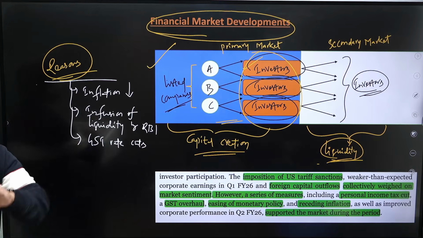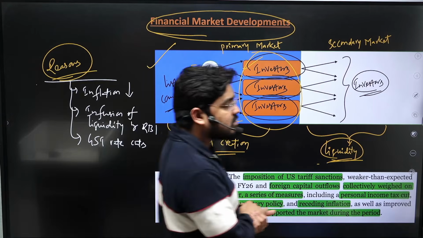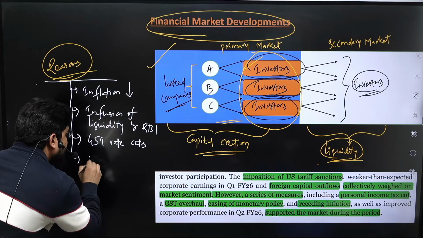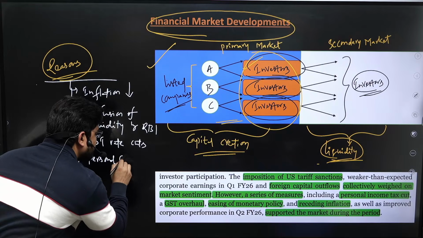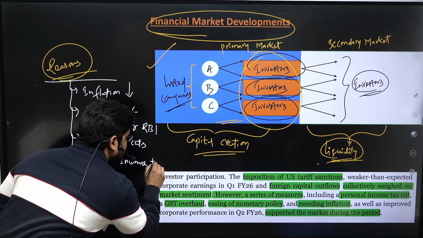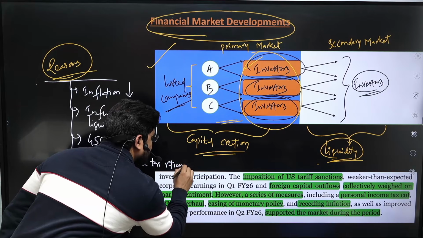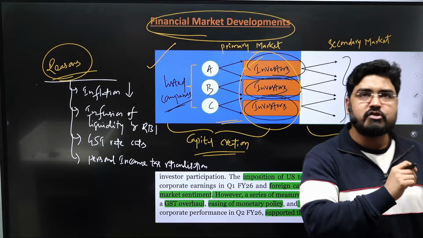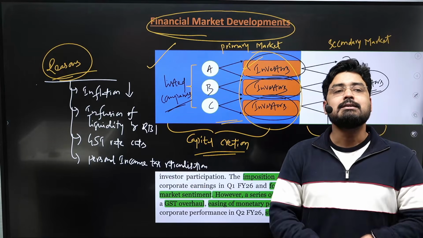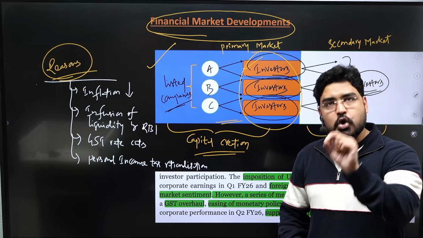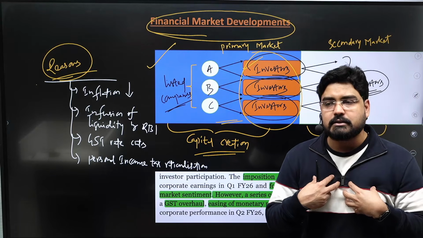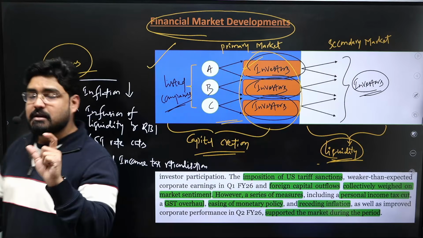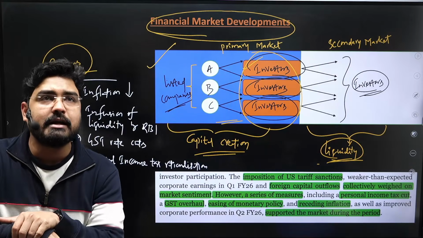So reducing inflation, infusion of liquidity, and also GST rate cuts. The GST rate cut also resulted in increasing savings among the consumers, and personal income tax rationalization. Last year, the government introduced a new tax regime under which the tax rates are relatively lower if the income tax payer does not want to claim the exemptions given under the Income Tax Act.